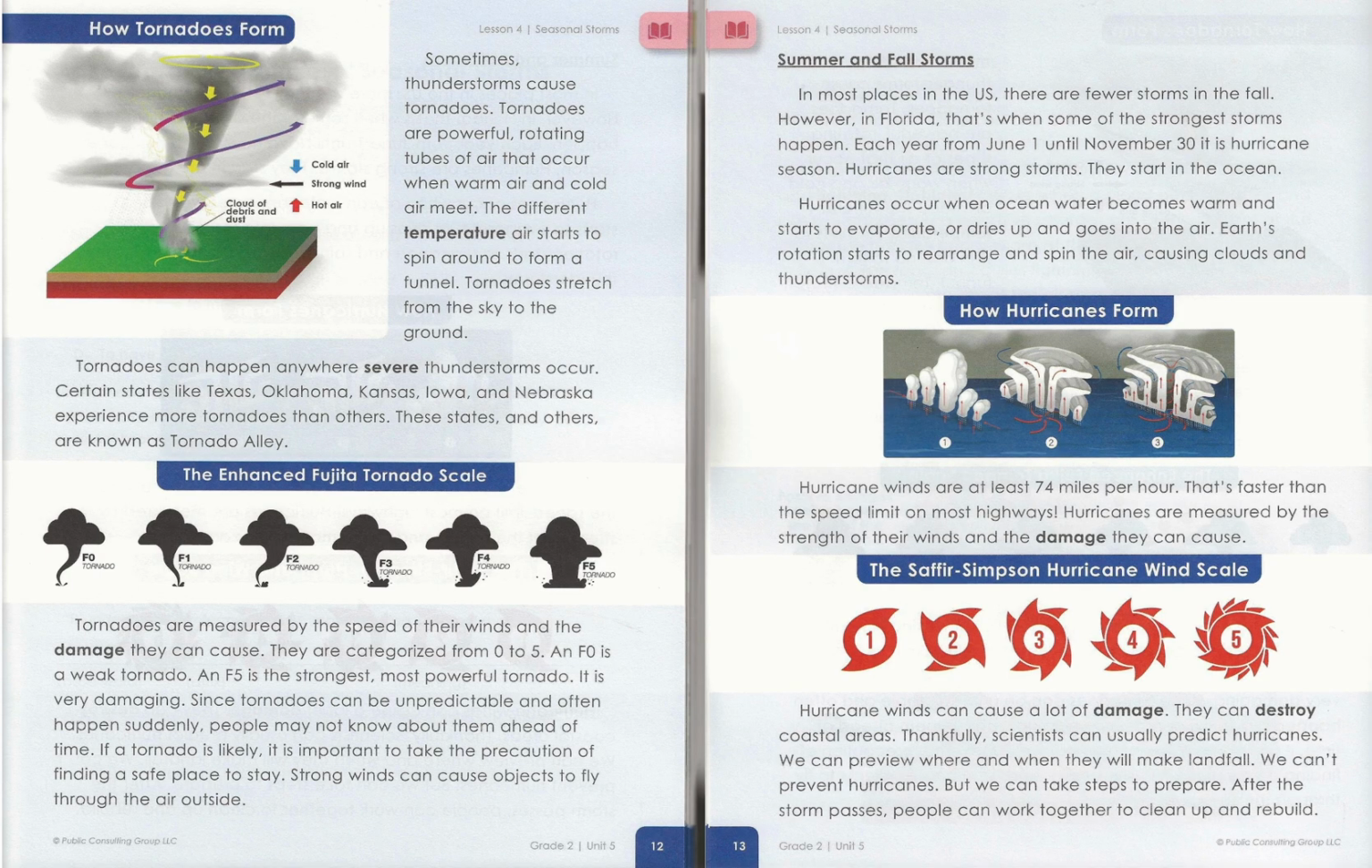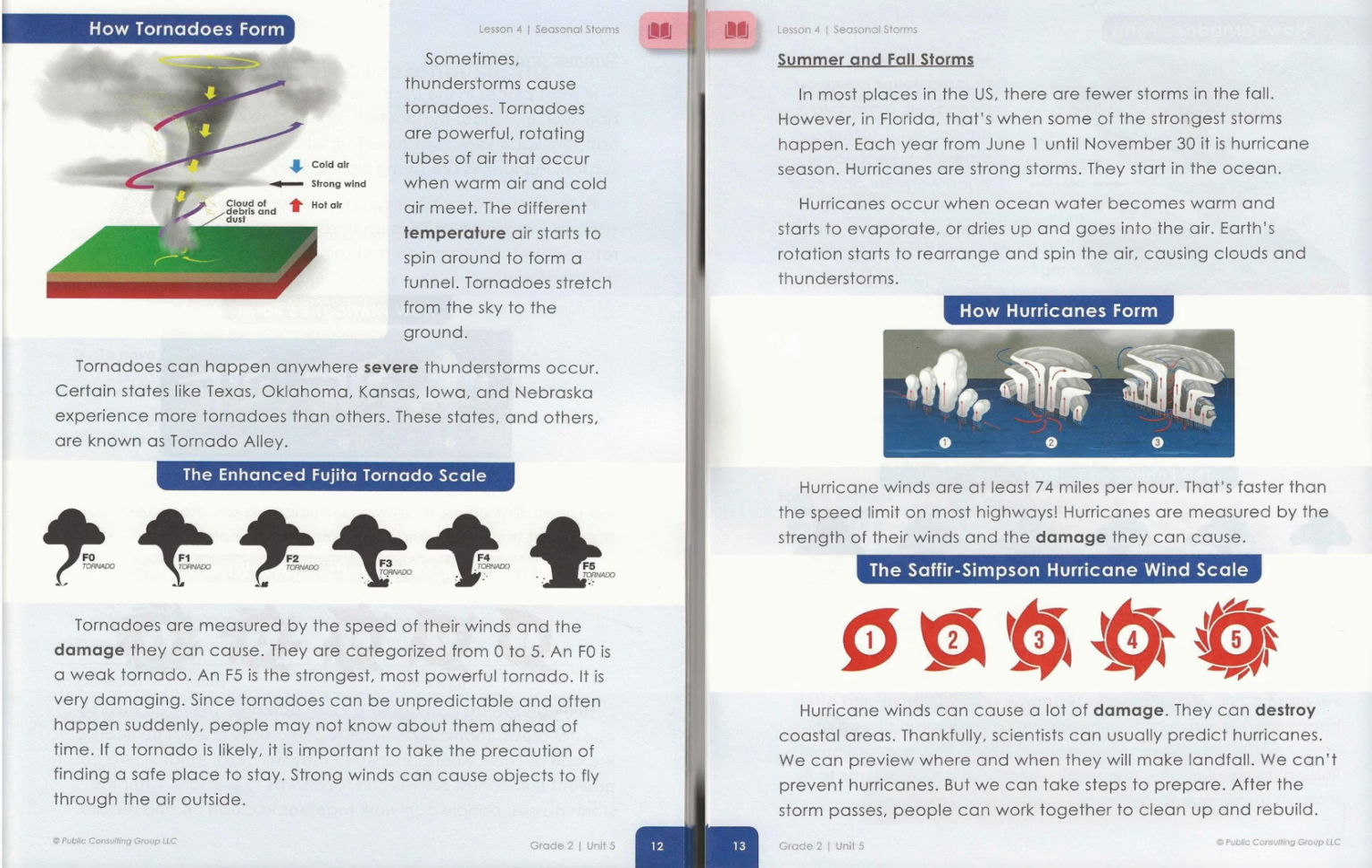The Enhanced Fujita tornado scale. F0, very weak. F1, F2, F3, F4, and F5, very strong. Tornadoes are measured by the speed of their winds and the damage they can cause. They are categorized from 0 to 5, and F0 is a weak tornado, and F5 is the strongest, most powerful tornado. It is very damaging.